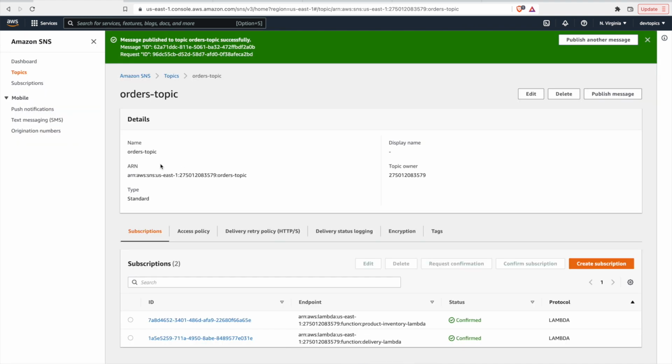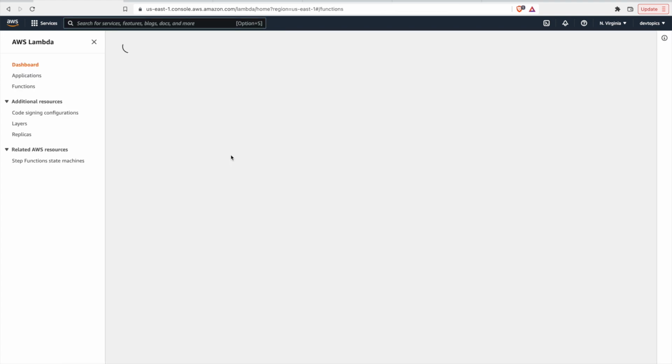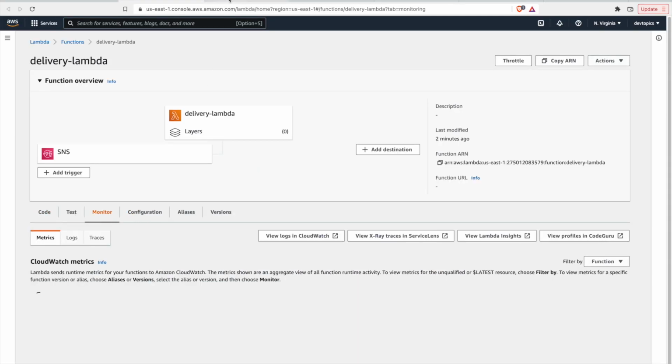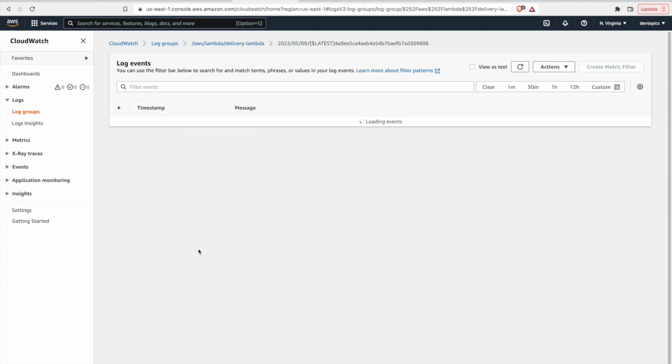Okay, so if everything went well, we should be able to go view our CloudWatch logs, backend Lambda. So I'm going to open up both of these in separate tabs again, and I'm going to go to the monitor tab. Monitor, and let's click view in CloudWatch. So we see our second stream now, and that was created at 24:34. So that looks like it was triggered by that second message we sent.